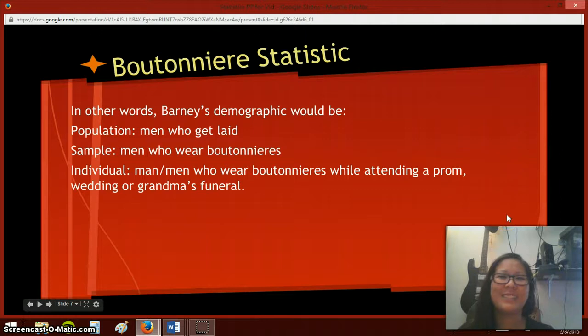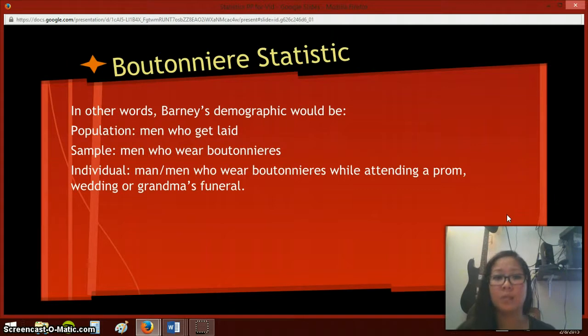So we're going to use Barney's boutonniere statistics, and we want to see what kind of people he would be asking for this question. So Barney's demographic would be in the population of the greater whole of people. He would ask men who got laid. He wants to be more specific. He wants to make sure that it's the people who wore boutonnieres that he would be asking.